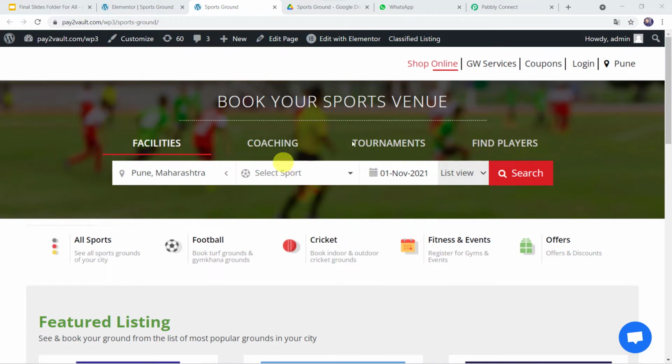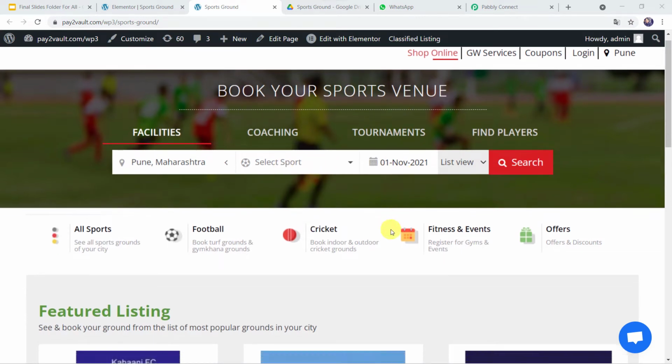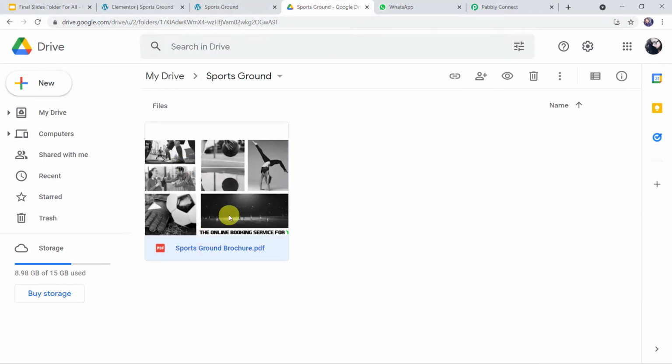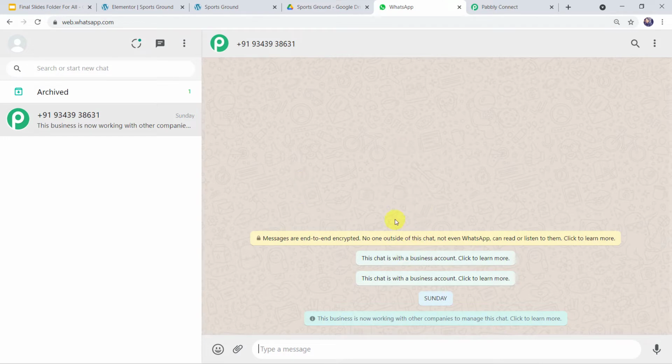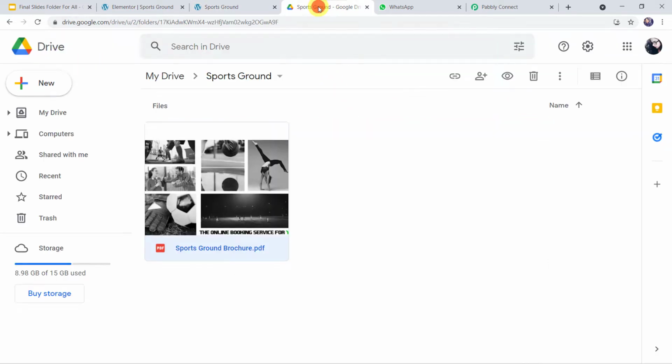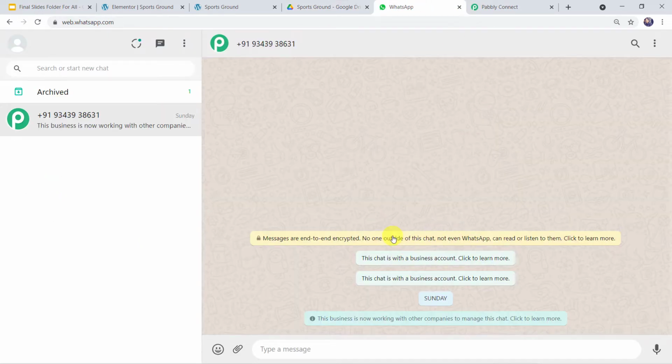So this is my website page, book your sports venue, and this is the form which I have attached on this particular page. Here I have asked for the name, email address and mobile number of the customer. This is the sports ground brochure which I have saved into my Google Drive, and this is the WhatsApp number of a customer. So now I want that whenever a customer fills this particular inquiry form on the website, automatically the sports ground brochure should be shared on the WhatsApp number of the customer along with a message.